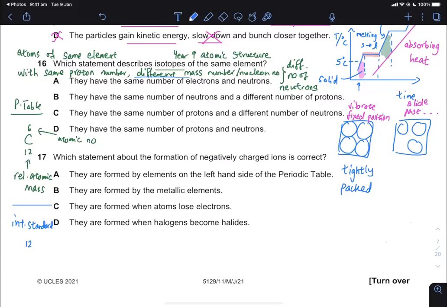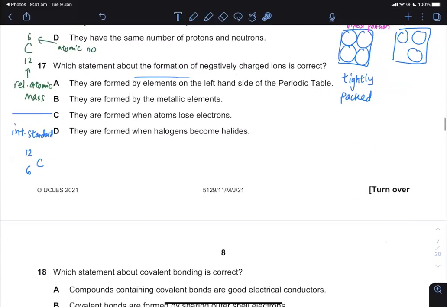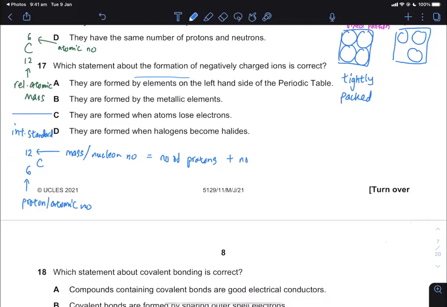They always show you on the far left-hand side, okay, left-hand side, the proton or atomic number, whereas the one on top is what you call mass, or nucleon number. Nucleon number is the number of protons plus the number of neutrons.